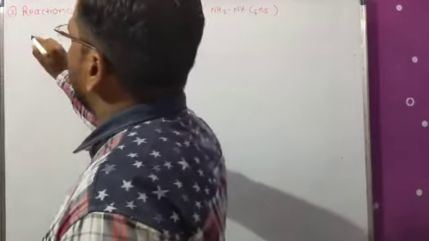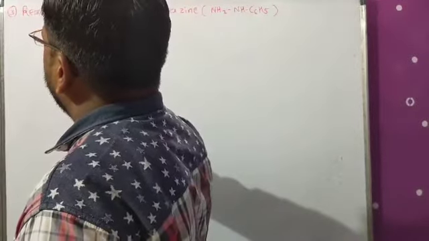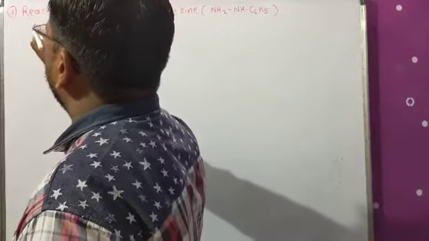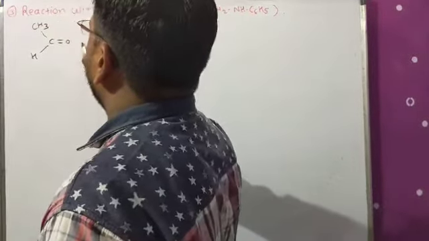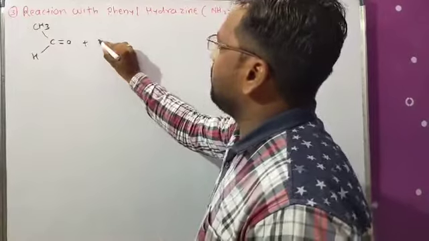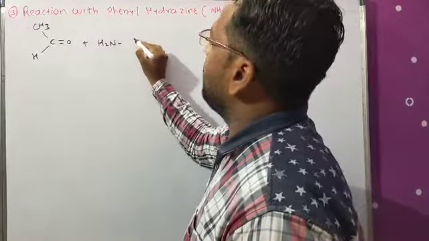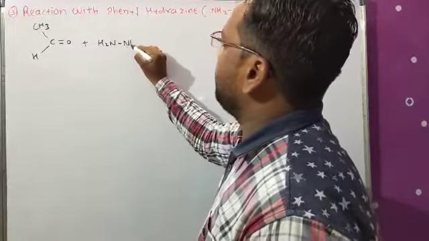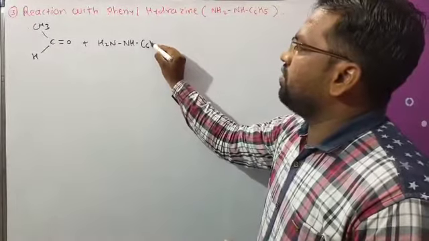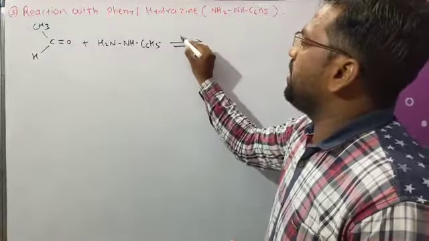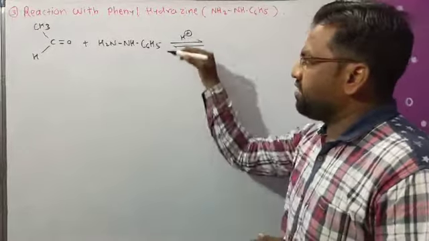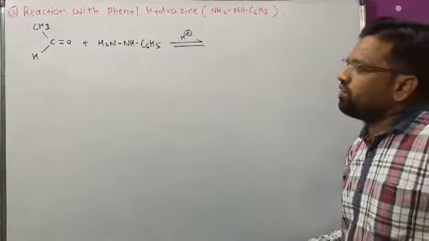Firstly we see the reaction with acetaldehyde, that is C double bond O, CH3 and H. Now when acetaldehyde is reacted with phenylhydrazine in presence of weakly acidic medium,